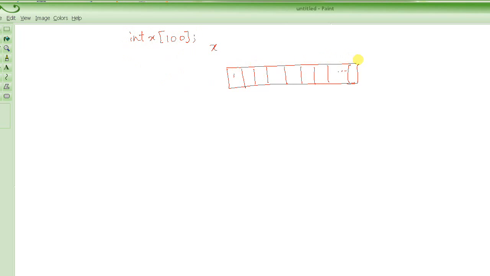So there are 100 such elements here, and this is our x array. And then you have declared a pointer px. How do we visualize a pointer? A square with a dot in the middle and an arrow coming out. This is our pointer.